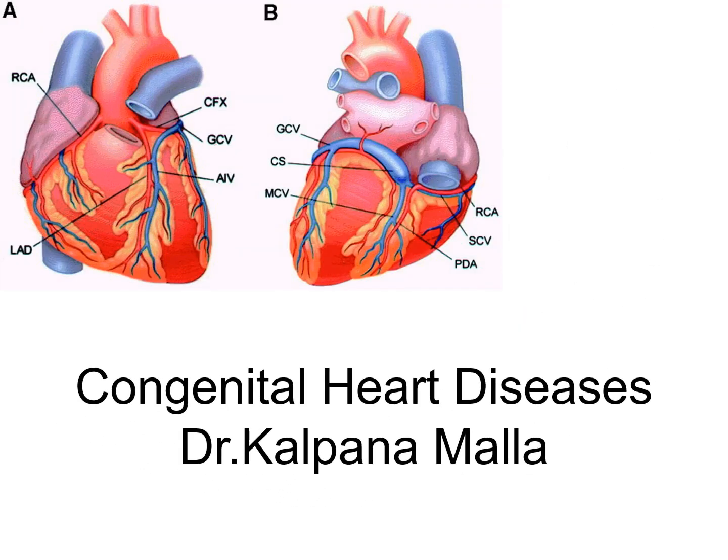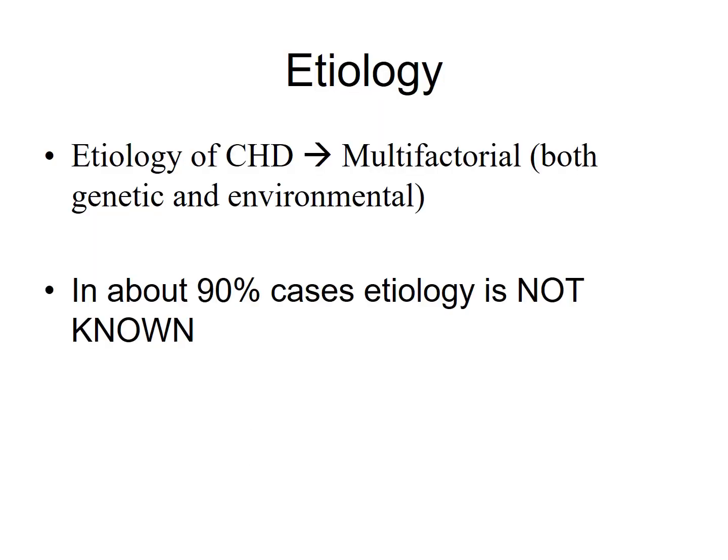Today's topic is on etiology of congenital heart diseases. Congenital heart diseases are multifactorial disorders where both the genetic component is there and it has an environmental effect. In about 90% of cases, the etiology is unknown, but in 10% of cases there are some etiological bases, and those we are going to discuss today.